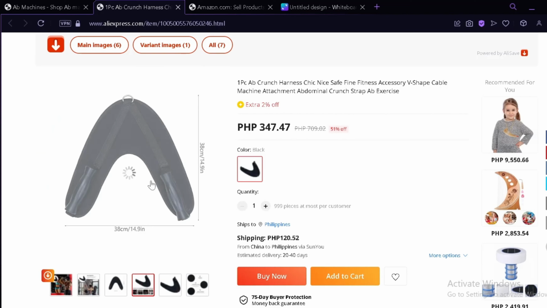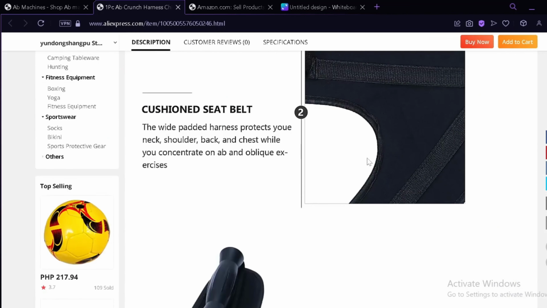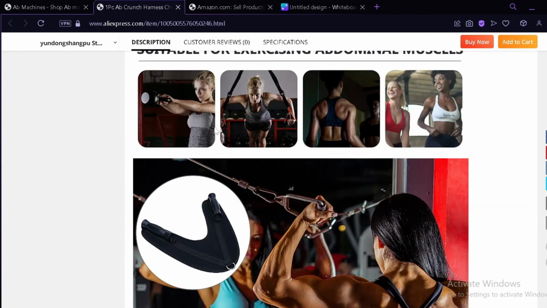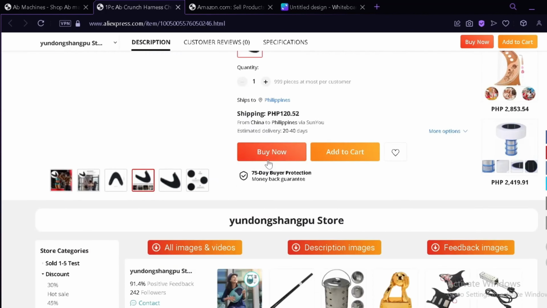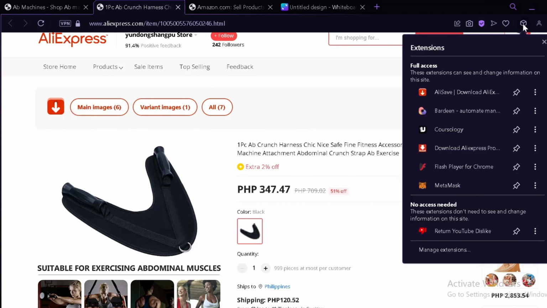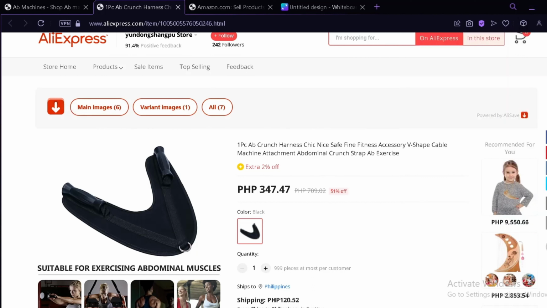Because when you try to download it right off the AliExpress, you won't be able to download the specific photos. As you can see here, you wouldn't be able to download them as a PNG or a JPEG. So what you're going to do is you're going to download an extension that you'll be able to use to download images out of all AliExpress. So the extension is called AliSave, which is an extension that you'll be able to download and install into your browser.